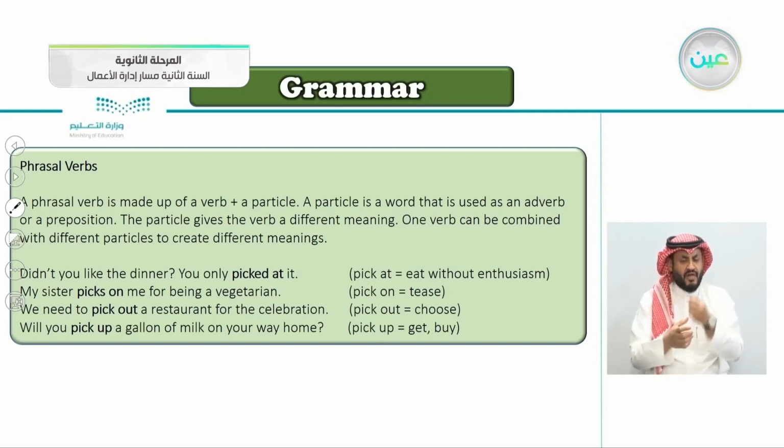Number 2, my sister picks on me for being a vegetarian. Notice it's the same verb, pick, but it's different here in the particle. Here it's at, and here it's on. So what does it mean to pick on? It is to tease, to annoy. Pick on means to tease someone, to annoy him.